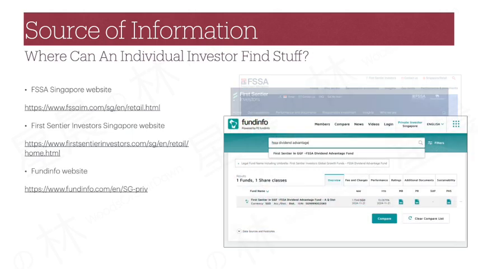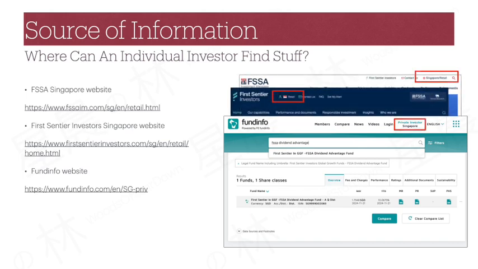FundInfo is a global third-party consolidator and service provider for fund data and documents, and has information on at least 90% of the mutual funds offered in Singapore. So if there is a need, we will be checking the information on FundInfo as well. For these websites, you should be selecting Singapore Retail Investor or Private Investor settings. Other settings should not make too much difference, but if you are curious, feel free to explore the other settings.